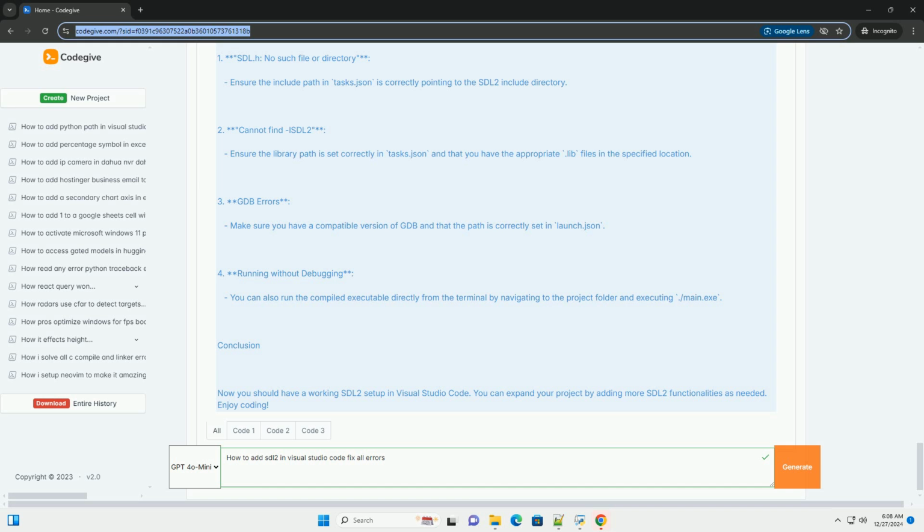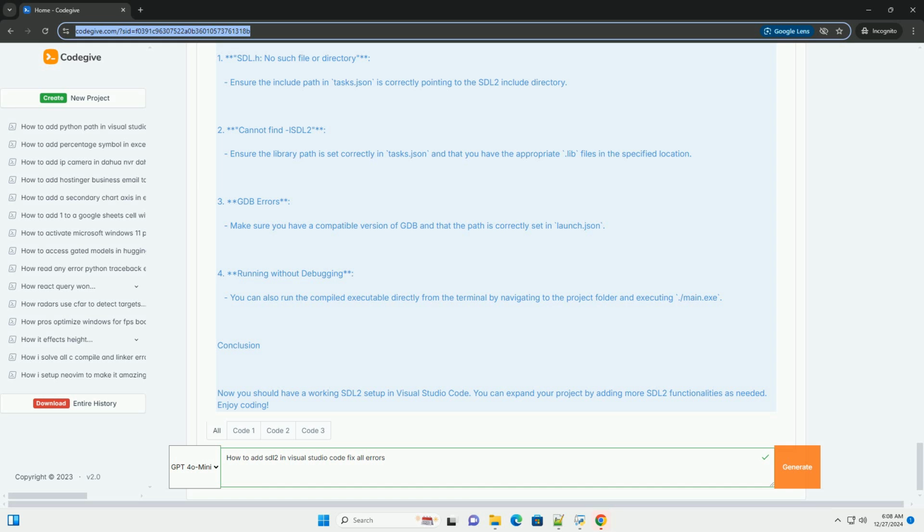Step 6. Build and run your project. 1. Build the project. Open the terminal in Visual Studio Code, Ctrl+`. Type Ctrl+Shift+B to run the build task. This should compile main.cpp and create main.exe. 2. Run the project. Press F5 to start debugging, or select Run SDL2 from the Run configurations in the Debug panel.